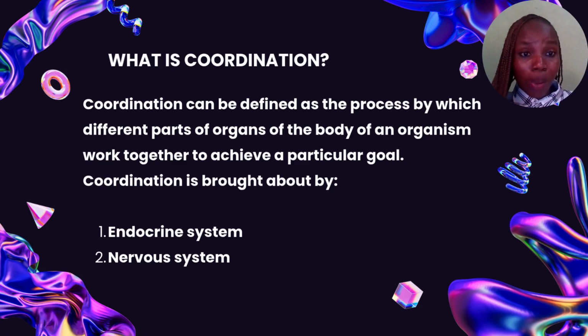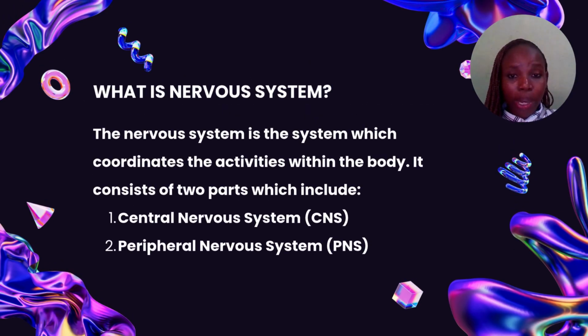Coordination is brought about by two processes, either through the endocrine system or through the nervous system. Now, let's take a look at what the nervous system is. The nervous system is the system that coordinates the activities within the body. We have two parts of the nervous system: the central nervous system, which is the CNS, and the peripheral nervous system, which is the PNS.